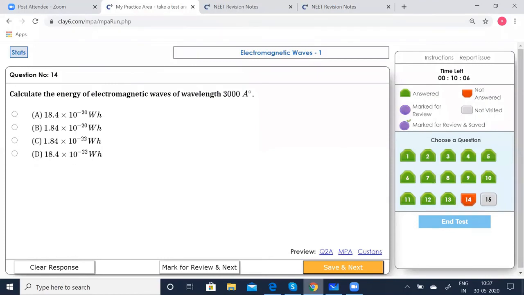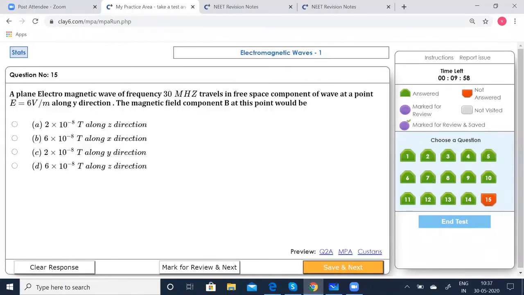1.84 into 10 to the power of minus 22. So you can see option C is correct. Click that. Now the last question. A plane electromagnetic wave of frequency 30 megahertz travels in free space. The electric field component of the wave at a point is E equal to 6 V per m along the y direction. The magnetic field component B at this point would be what?